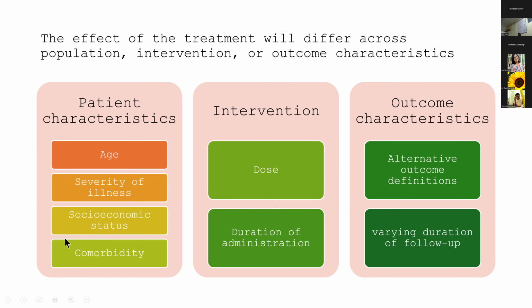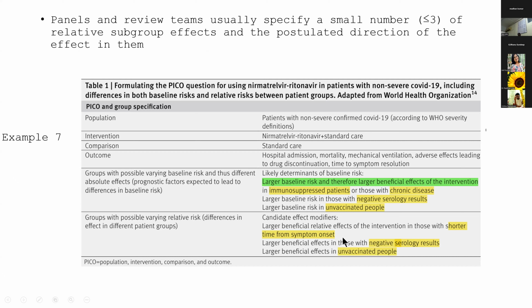Here they have mentioned that the groups they think will have a better beneficial effect would be the ones with a larger baseline risk. And who are the patients with larger baseline risk? Immunocompromised patients, patients with chronic disease, patients who have a negative serology, as well as unvaccinated patients. So they have also mentioned the subgroups, and they have also mentioned the overall effect of the treatment.